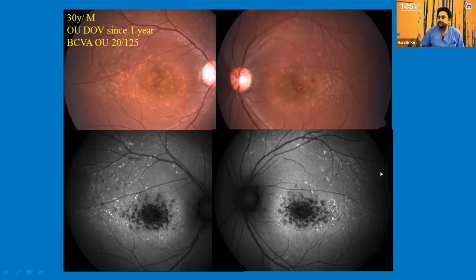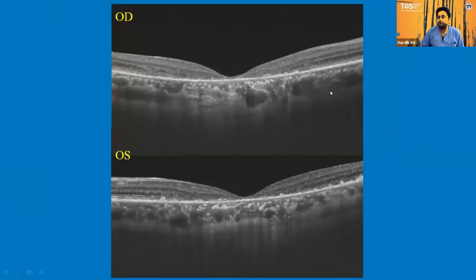So yes, this is the fundus autofluorescence image, in which the flecks are more prominently visible, which are hyper autofluorescence, and the macula is showing mottled hypo autofluorescence. This is the OCT image of the same patient, which is showing the foveal thinning, and we are able to see here that some amount of photoreceptor loss is there.